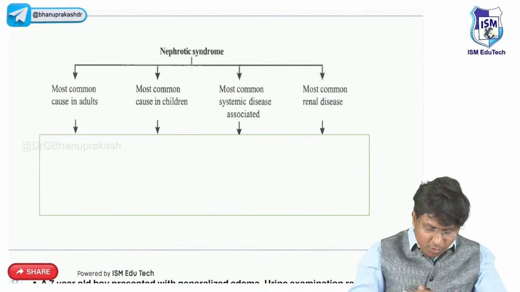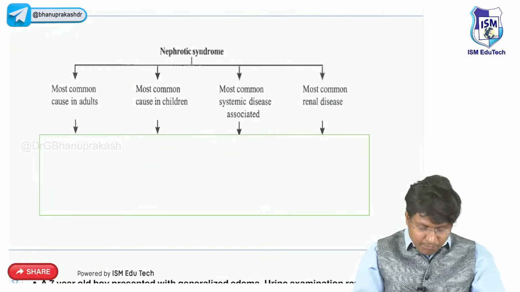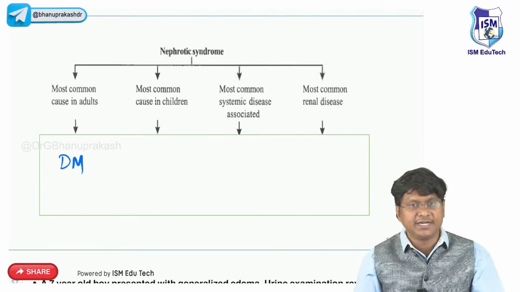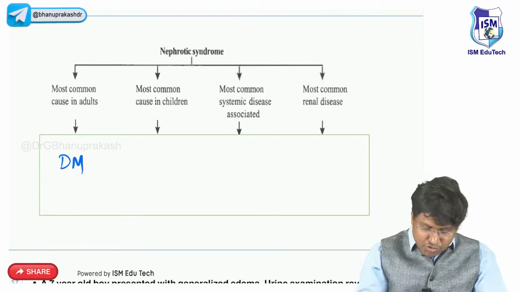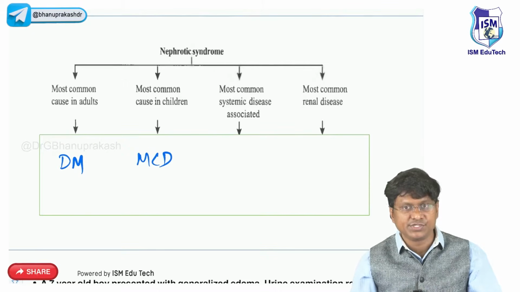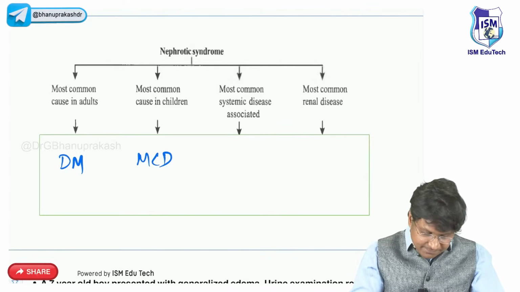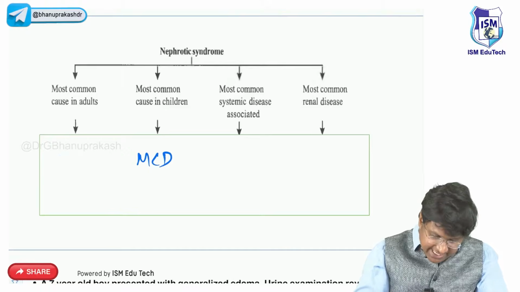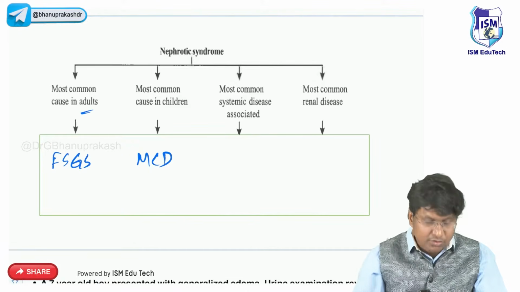And you should know what are the causes of nephrotic syndrome. Most common cause of nephrotic syndrome in adults will be diabetes mellitus. Most common cause of nephrotic syndrome in children will be minimal change disease. And the most common, I'm sorry, one second. In adults, the most common primary cause of nephrotic syndrome will be focal segmental glomerulosclerosis.